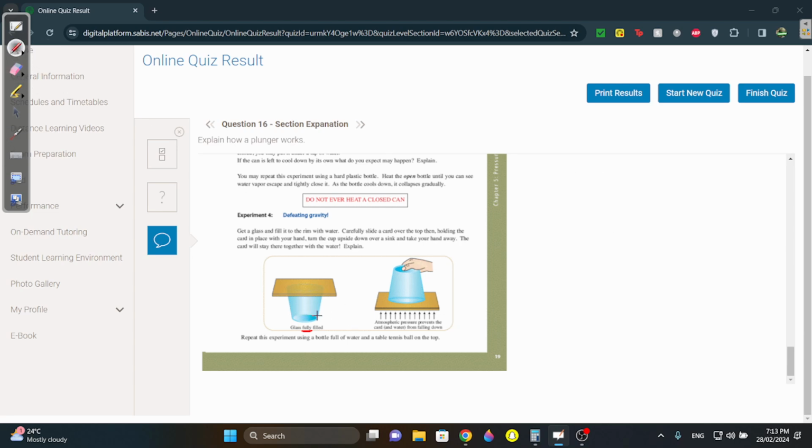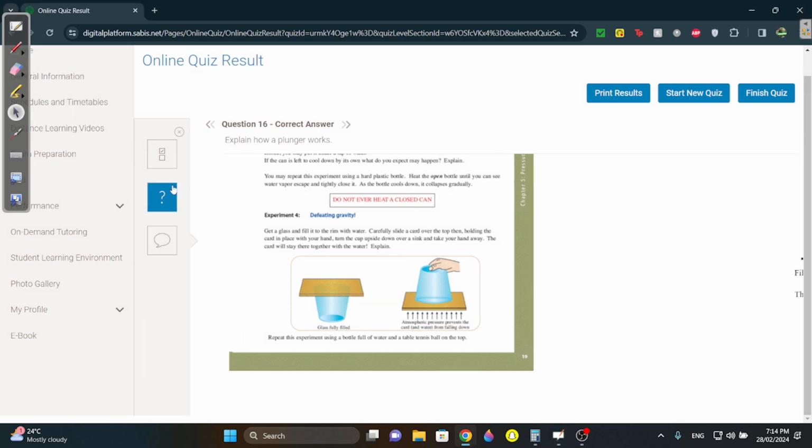There's no atmospheric pressure inside since there are no openings anymore. There's pressure of the liquid acting up. But you sealed it now with a cardboard. So that means there's atmospheric pressure from the atmosphere acting opposite to it. So if you flip the glass upside down, water won't fall down because the atmospheric pressure prevents the water from going down.